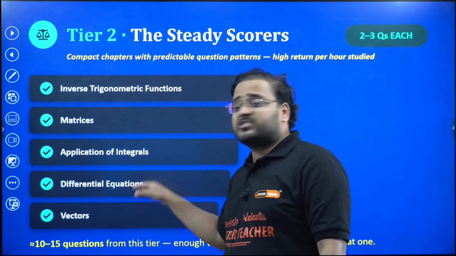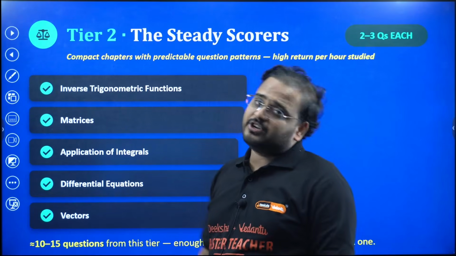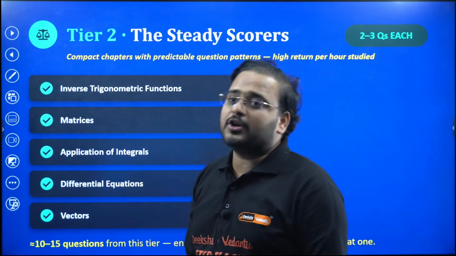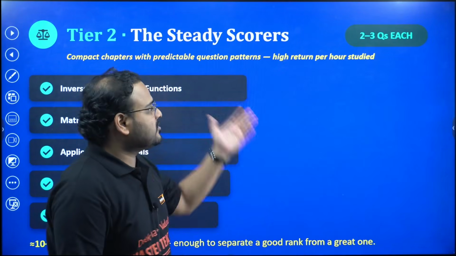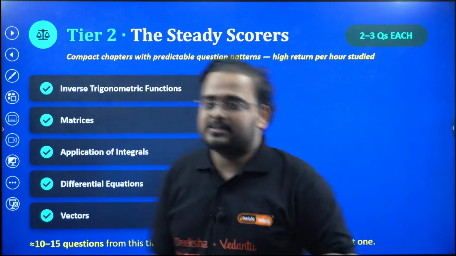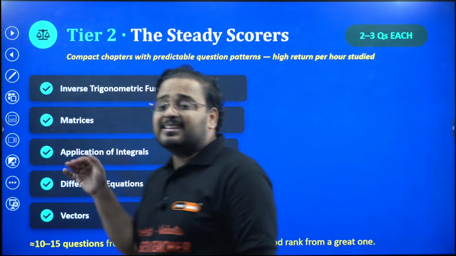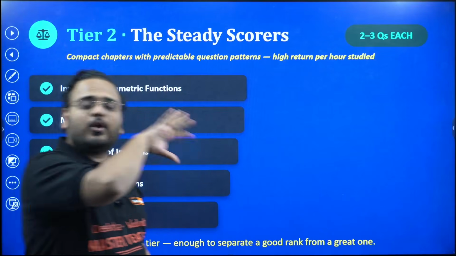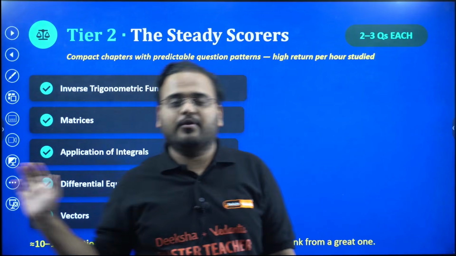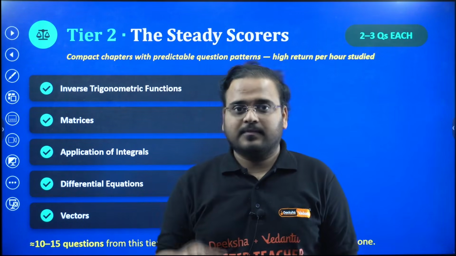Differential equations, 3 questions can come from here. Vectors, again 3 to 4 questions sometimes come, so 2 questions, 3 questions, like that. If you look at these 5 chapters, that makes 10 to 15 marks in tier 2. So 30 over there, 10 to 12 marks over here. If you calculate, 42 marks are already there.